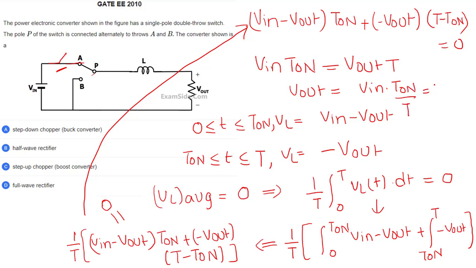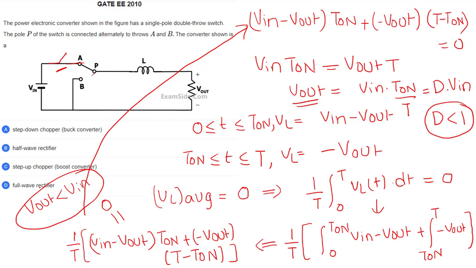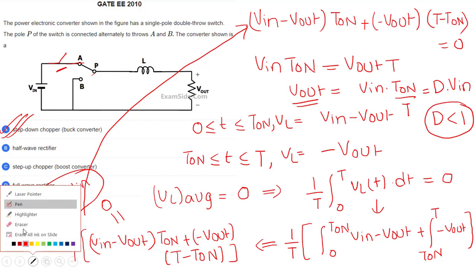T on by T is nothing but the duty cycle times Vin. We know that duty cycle is always less than 1, because in a total time period, the on time is always less than the total time period, as the total time period is T on plus T off. So duty cycle is less than 1. What does that mean? Output voltage is less than input voltage. So it is a step down chopper or a buck converter. You have to do these things. Otherwise, it's easy. He has asked this question for a single mark.